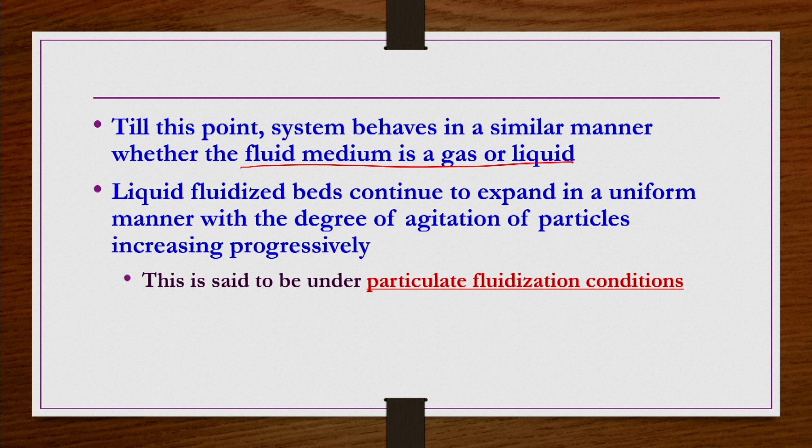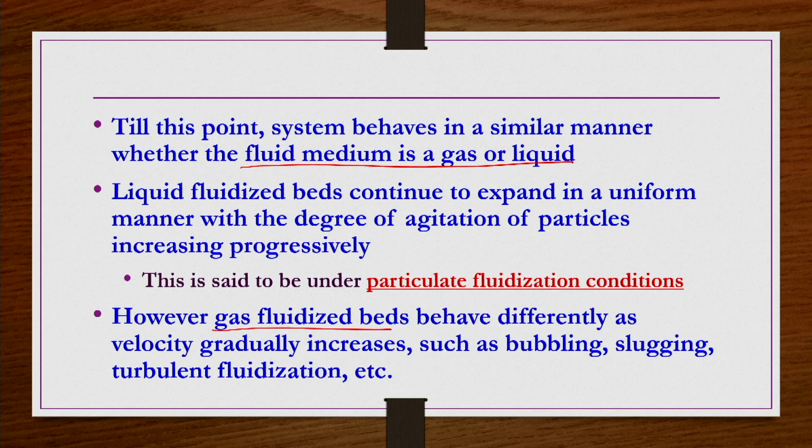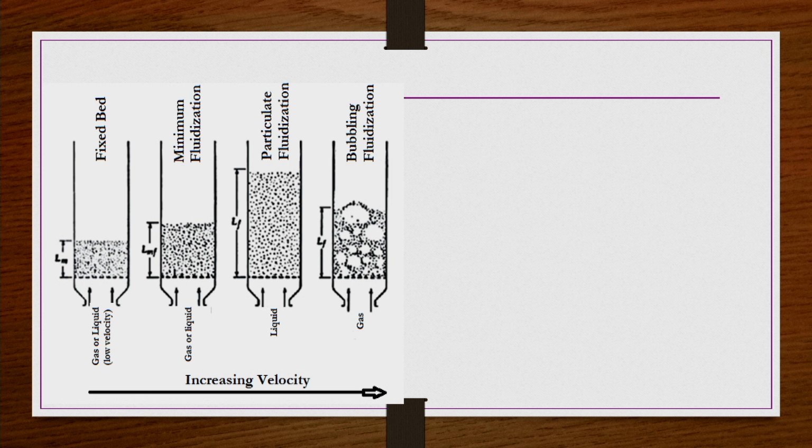Right. Pictorially we are going to see, but after this incipient point of fluidization, if the fluid medium is a gas, or if you have gas fluidized beds, then that bed is going to behave very differently with increasing velocity. It may have bubbling fluidization, it may have slugging fluidization, it may also have turbulent fluidization, etc. So, how they look pictorially, we are going to see now.